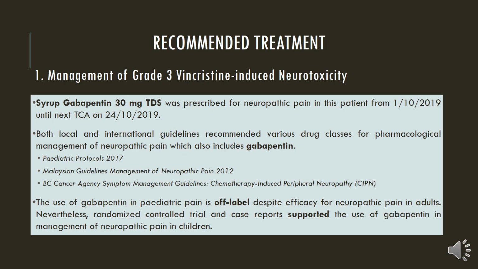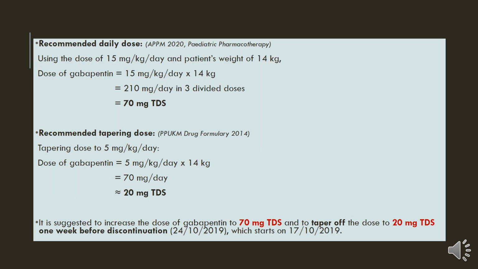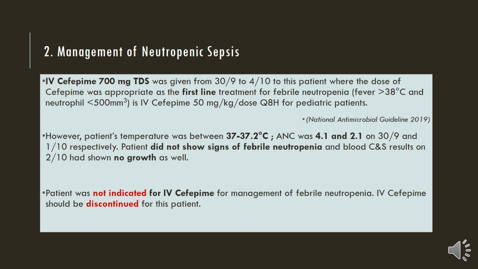For the management of grade 3 vincristine-induced neurotoxicity, syrup gabapentin 30 mg TDS was prescribed as recommended by guidelines, but without tapering dose. The use of gabapentin in pediatric pain is actually off-label despite its efficacy in adults, but it is also supported by randomized controlled trial and case reports to be used in children. Based on patient's weight, it is suggested to increase the dose of gabapentin from 30 to 70 mg and to taper off the dose to 20 mg TDS 1 week before discontinuation.